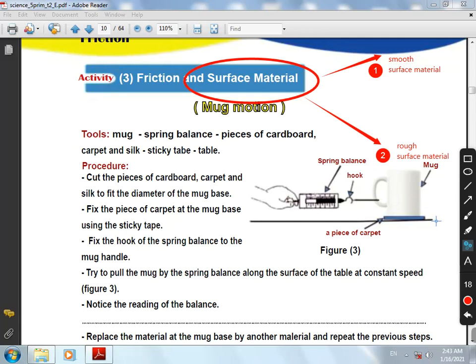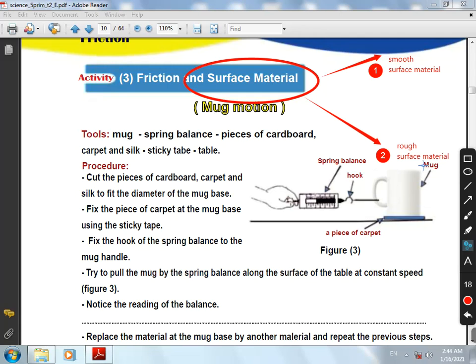Again, smooth surface material decreases friction force and the body moves a long distance. But rough surface material increases friction force, so the body moves a short distance.